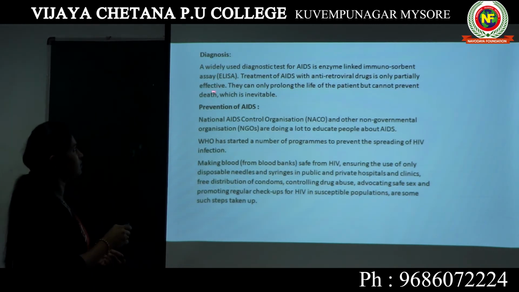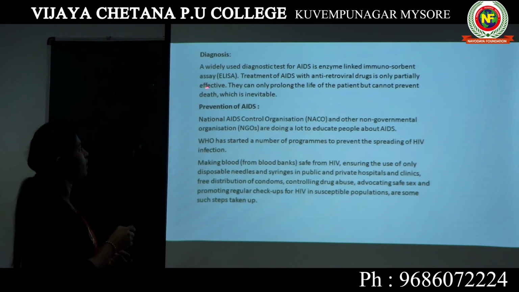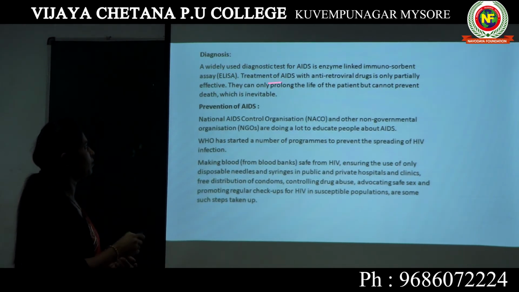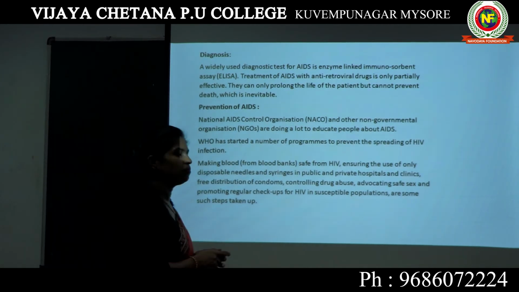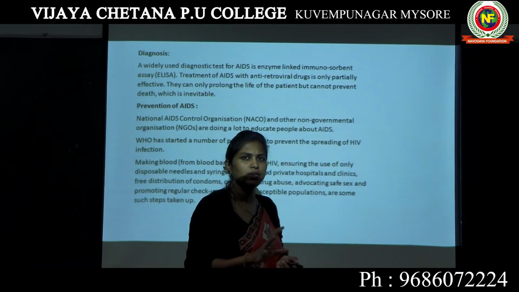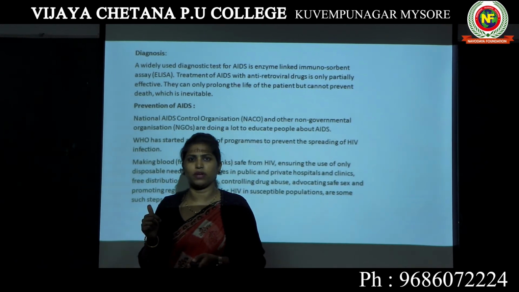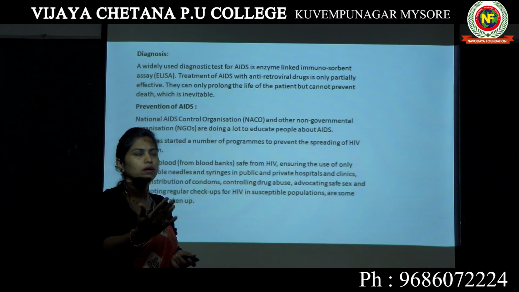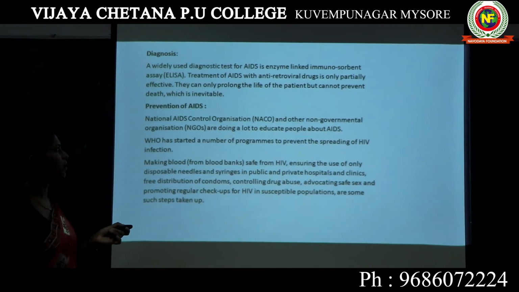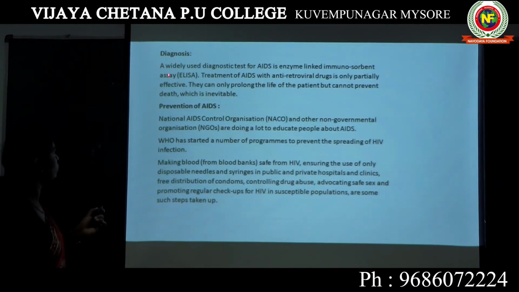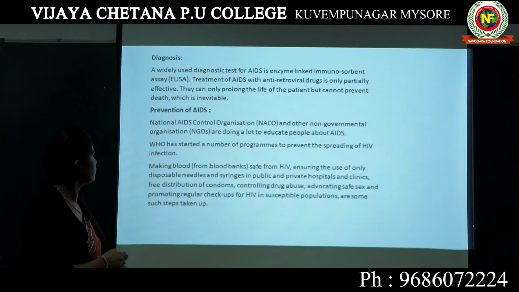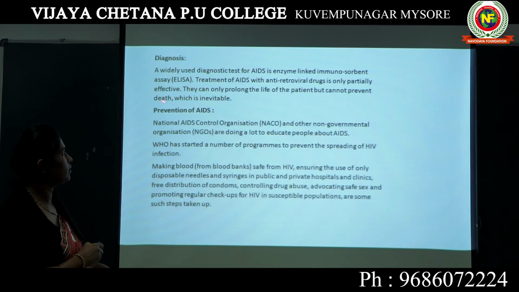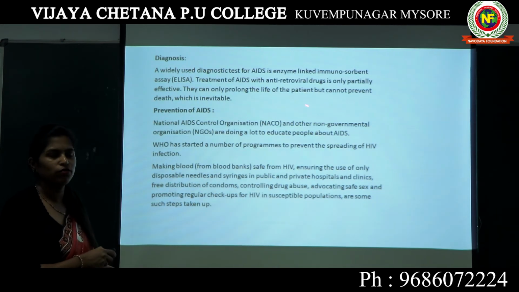That means no medicine can cure AIDS completely. They can only prolong the life of the patient but cannot prevent death, which is inevitable. That means death is for sure in the case of AIDS. The antiretroviral drugs can only prolong the patient's lifespan, but death is for sure. We will see how to prevent AIDS. Here it is very clear that there is no permanent cure for AIDS.